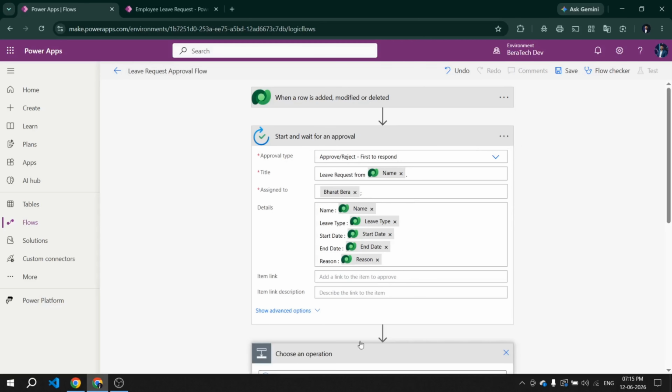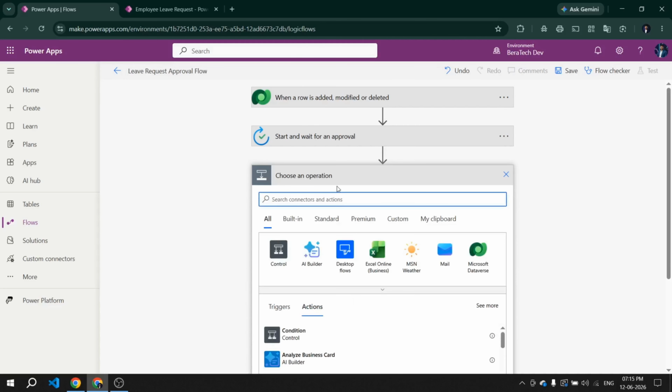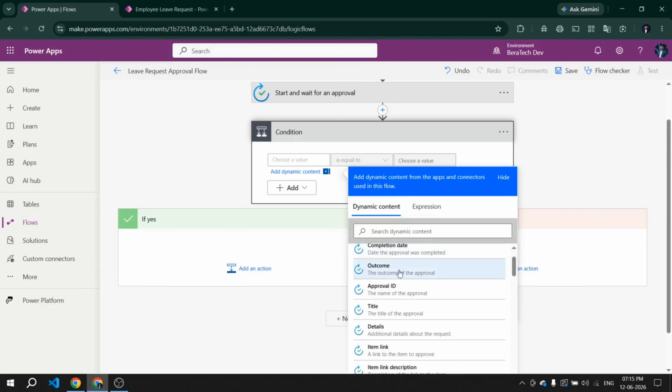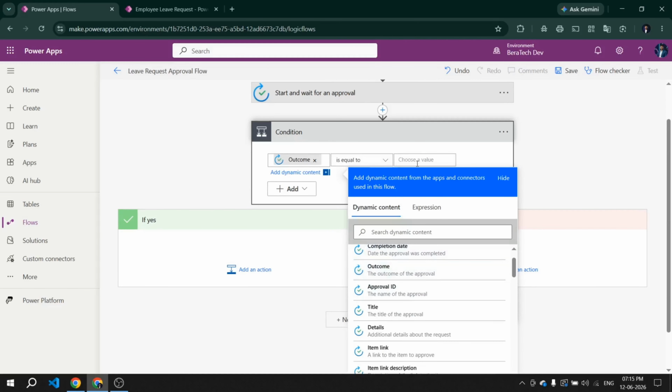After approval, we need to check did the manager approve or reject. Click new step, search for condition. This adds an if-then branch to your flow. Set the condition: outcomes from the approval step is equal to approve.